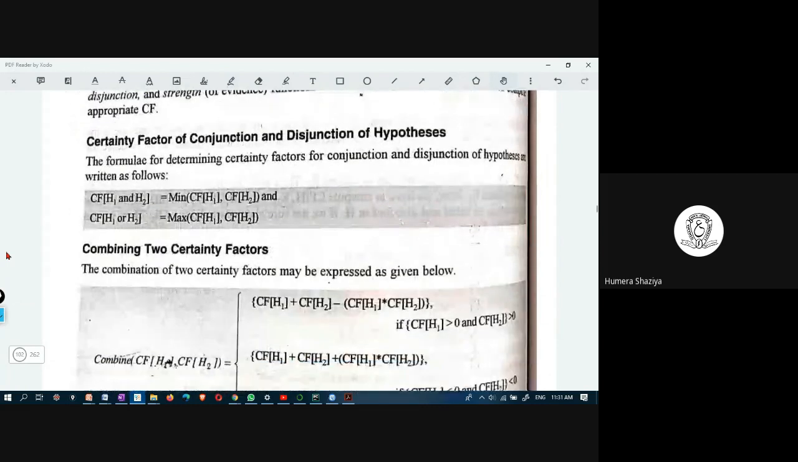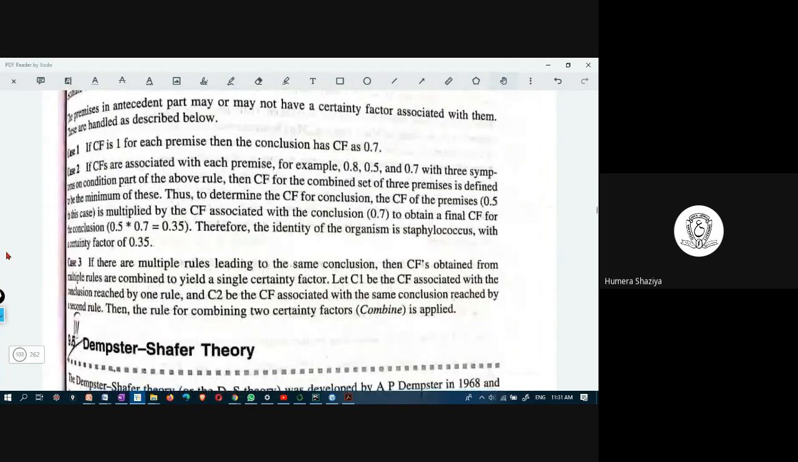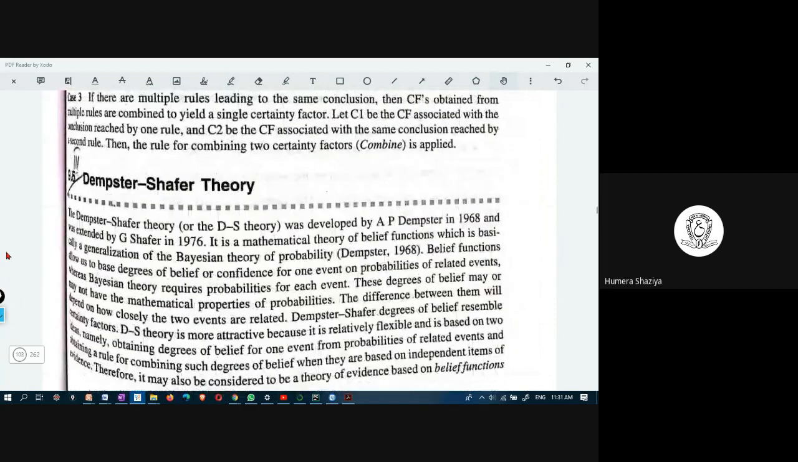And there are combining functions. Here you can just go through this part. It is whatever we discussed, same thing.